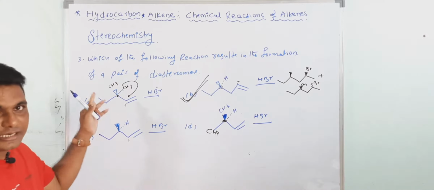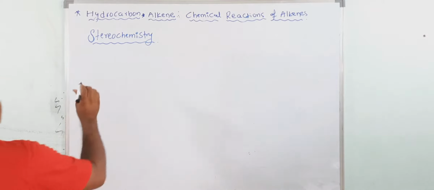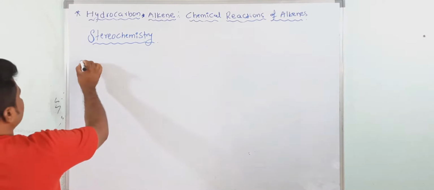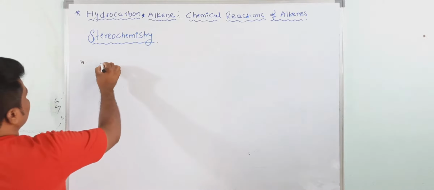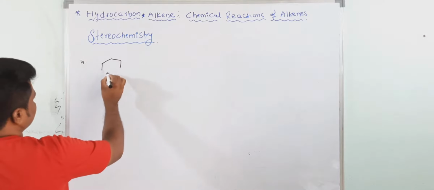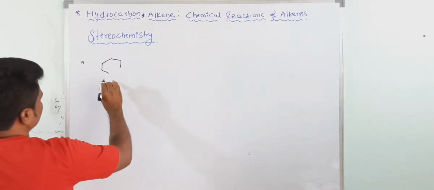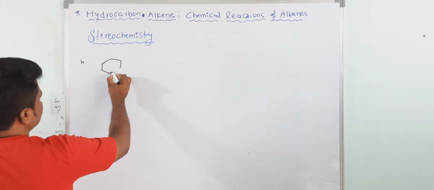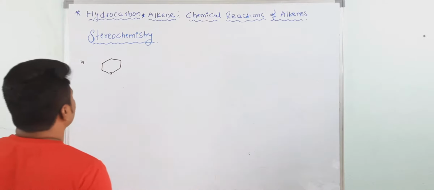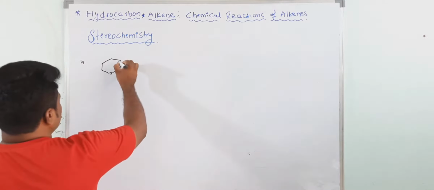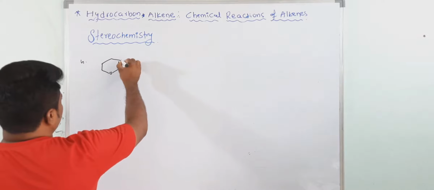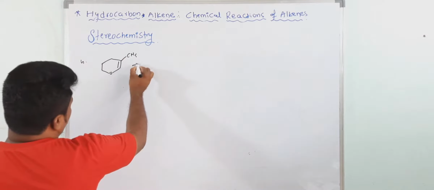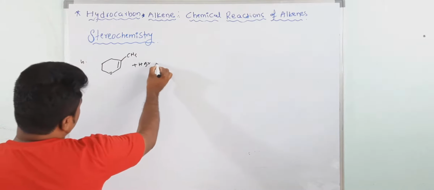Understood? Yes, write it down. See here, one more, that is the fourth problem. If you take like this, this is oxygen here, and this is CH3. If you add HBr, what would be the product here?